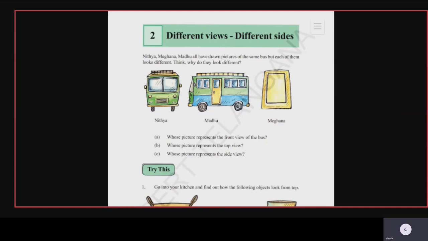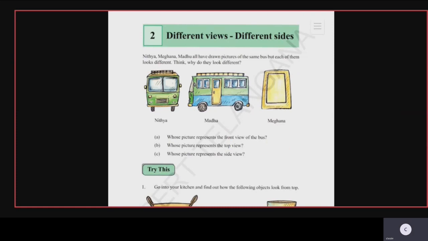And the next image, drawn by Meghana, represents the top view of the bus. And in the top view, you have two categories, top and bottom. The bottom view will show you the four tires of the bus, the down part of the bus. Yes children?